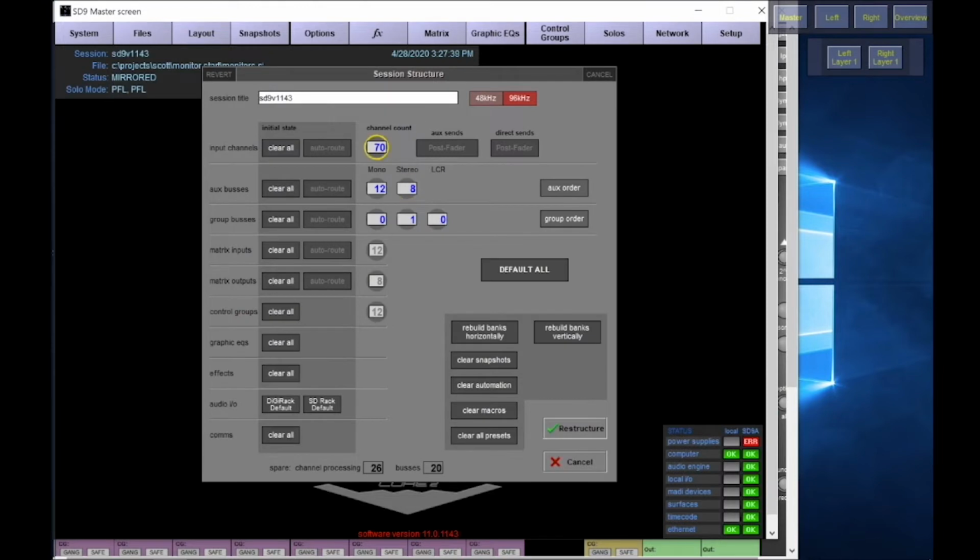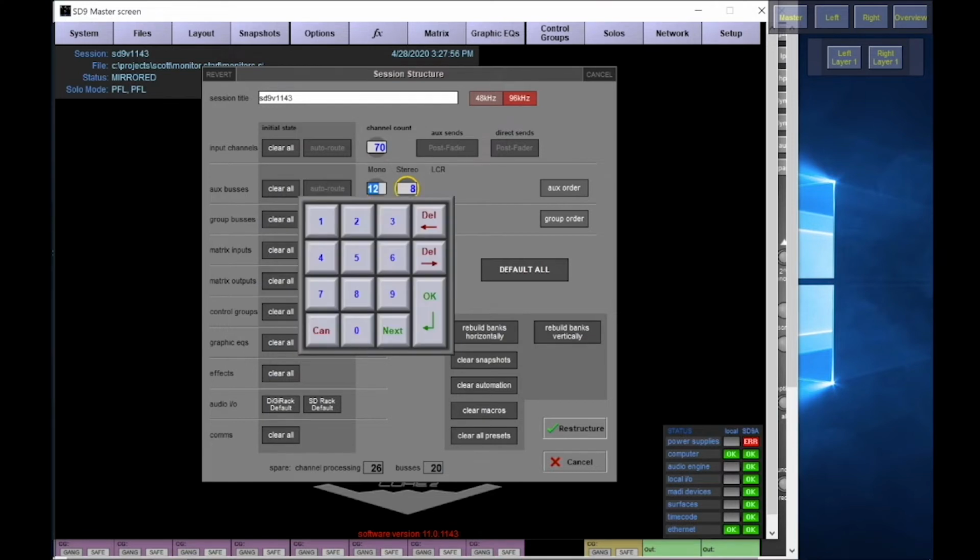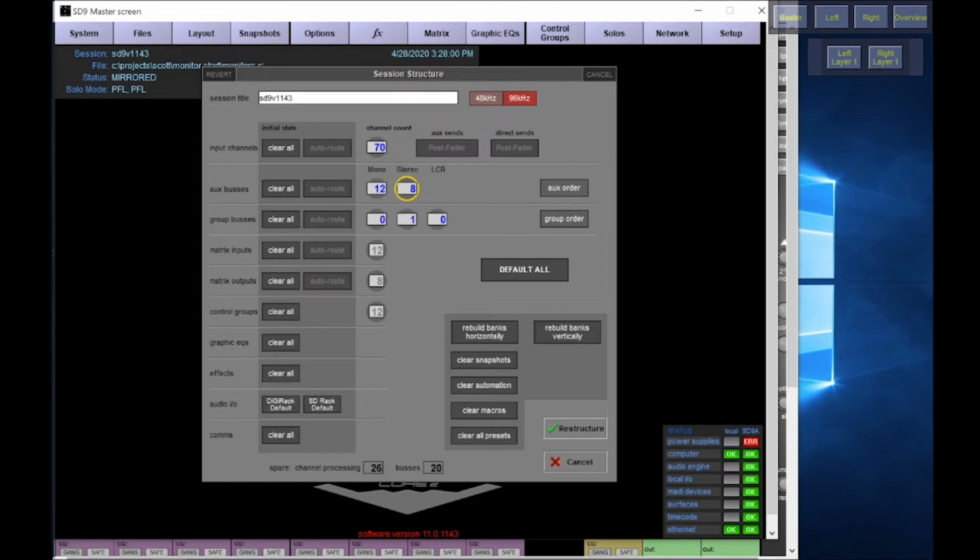Now I have given myself 70 channels here, so to begin with, of course 1 to 48, and then some extras for some reverbs and miscellaneous inputs that might come up during the build. I've spec'd myself 12 aux mono sends and 8 stereos, and 1 group bus, because we don't really need that in our world for this sort of festival.